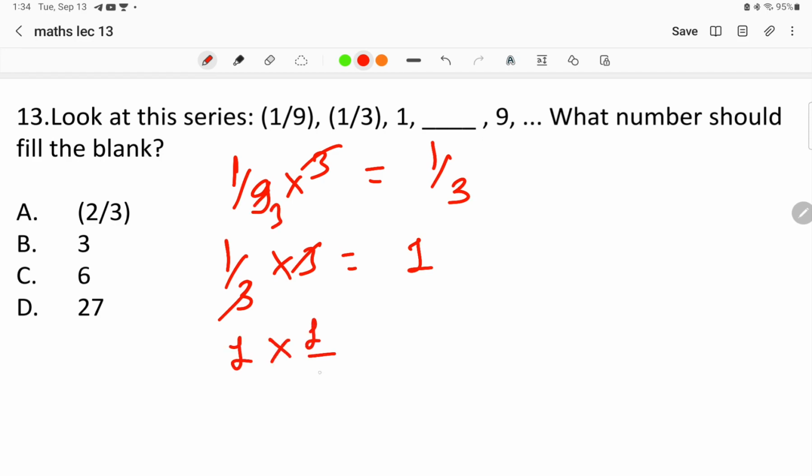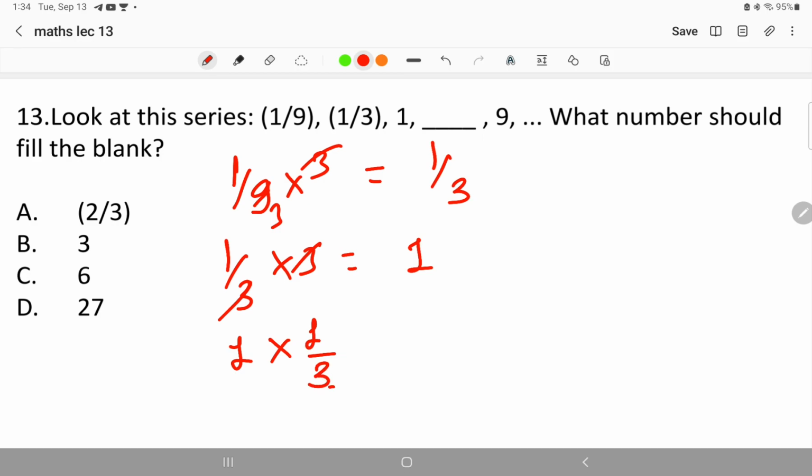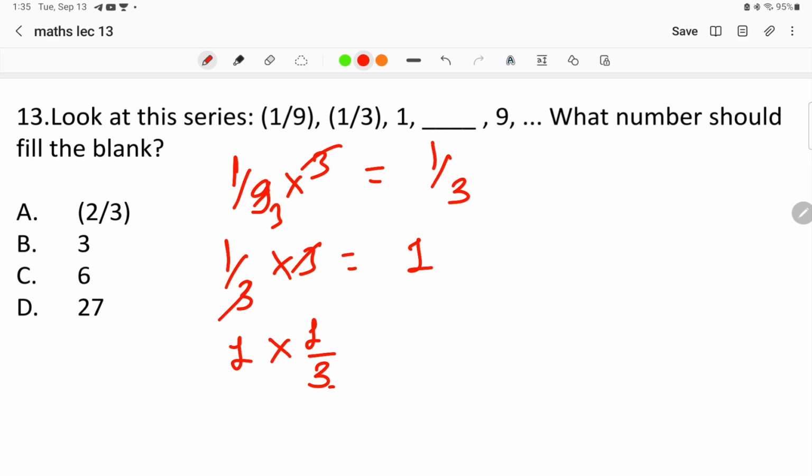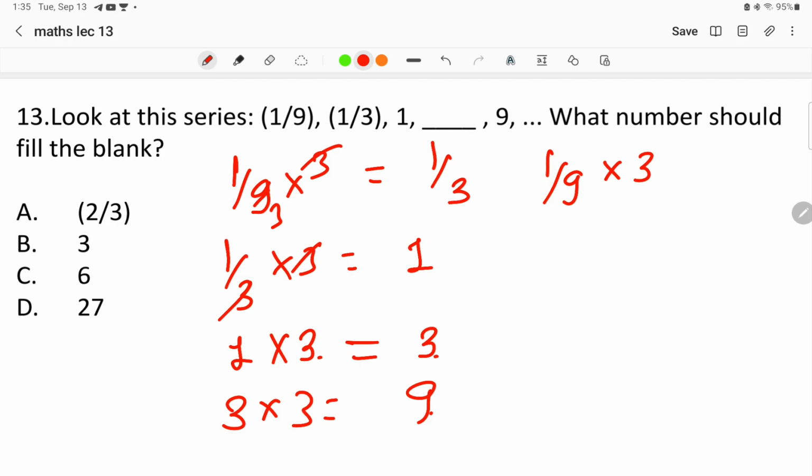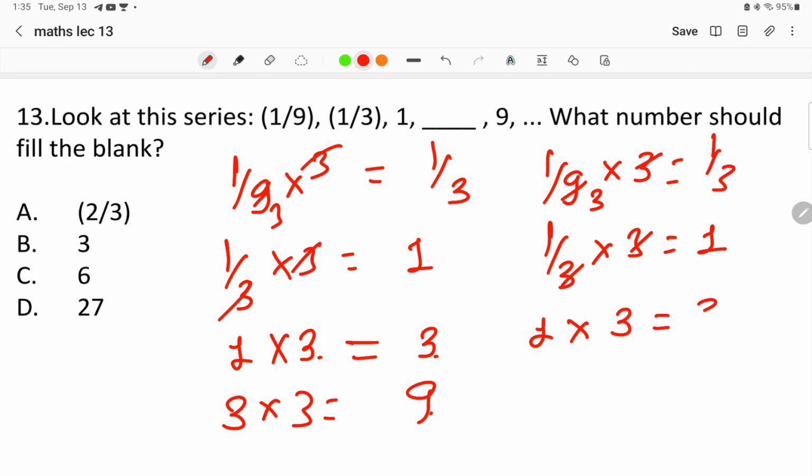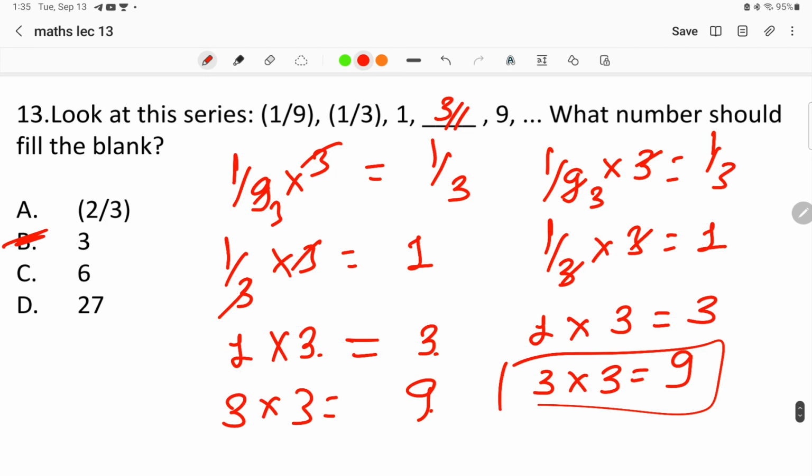And when we take 1 and multiply it by 3, what we will get is 3, and when we do 3 into 3, what we will get is 9. So basically each number is multiplied by 3. Whatever the answer is coming from the previous multiplication, we are multiplying it by 3. So the answer over here will be 3, right? In this way this pattern is followed. So option number B is the right answer to the question.